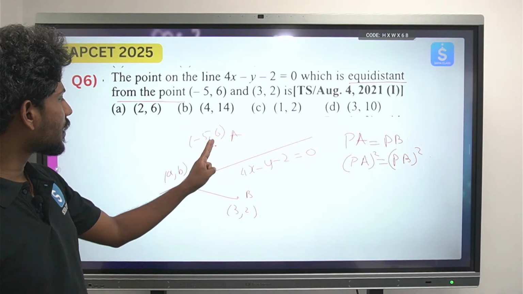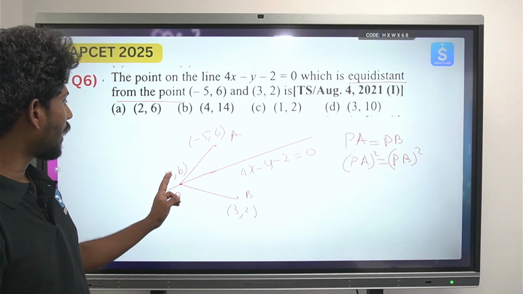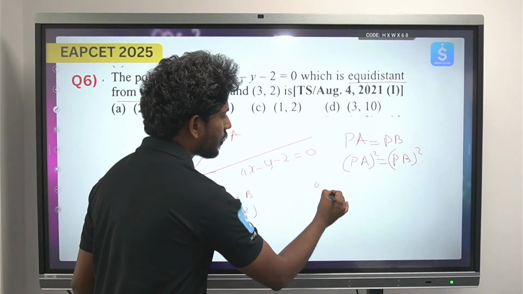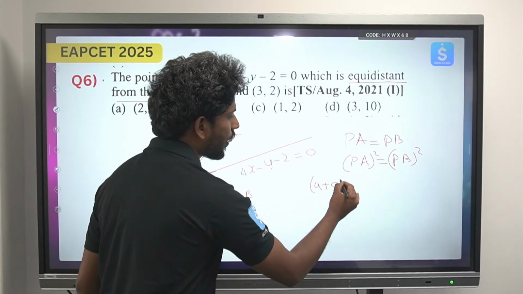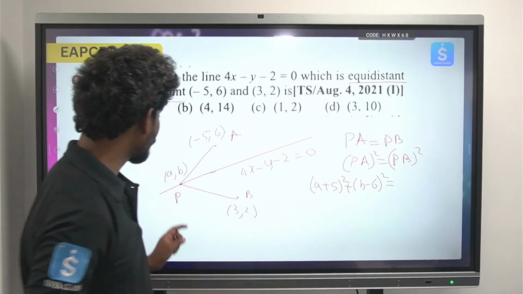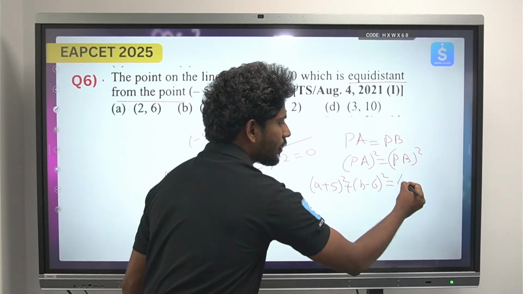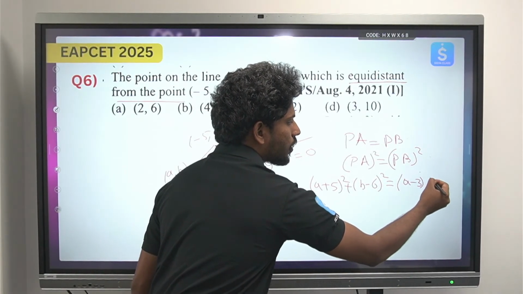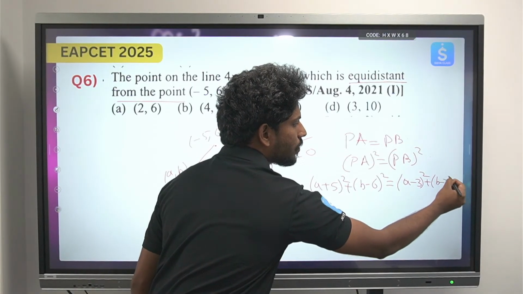So how can we find this? Under root of (a plus 5) whole square plus (b minus 6) whole square is equal to (a minus 3) whole square plus (b minus 2) whole square.